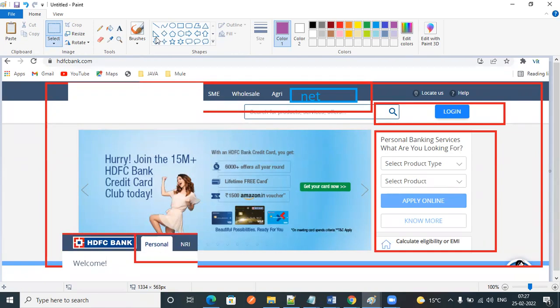Okay, suppose you can assume we have developed a web page like this. There are two modules: two features at the bottom and three features at the top. So we will develop everything and deploy it into production. After deploying into production, the client will see this page.